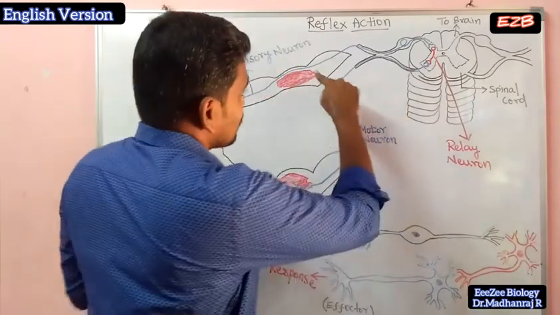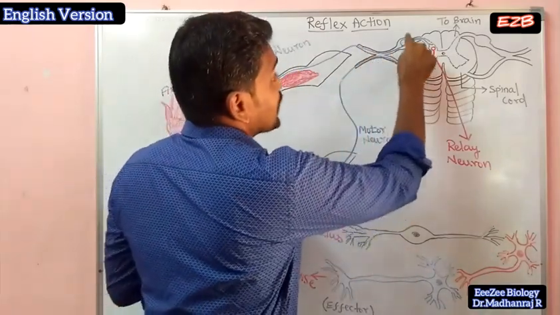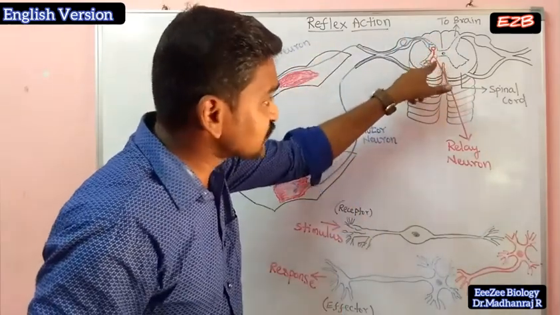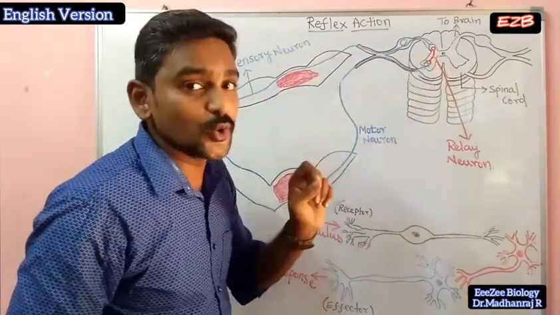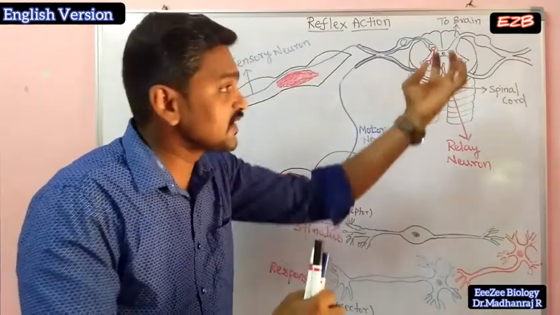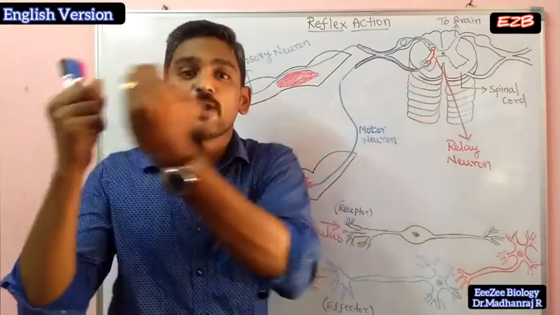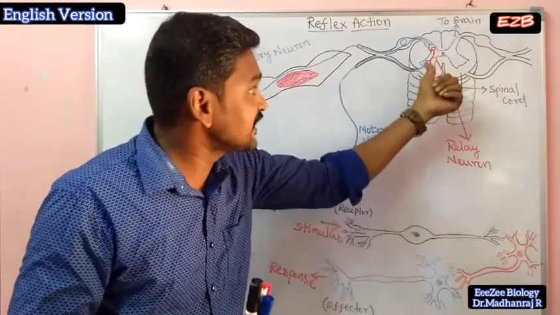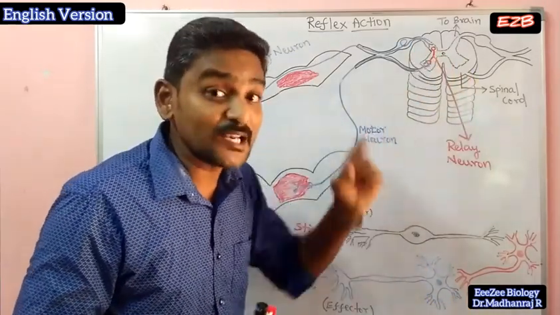Similar to here, the signal which is carried by this sensory neuron will be transferred to the relay neuron. What is the function of the relay neuron? They will receive the signal and pass it on to the next neuron. That is the function of the relay neuron. This relay neuron is located in the spinal cord.